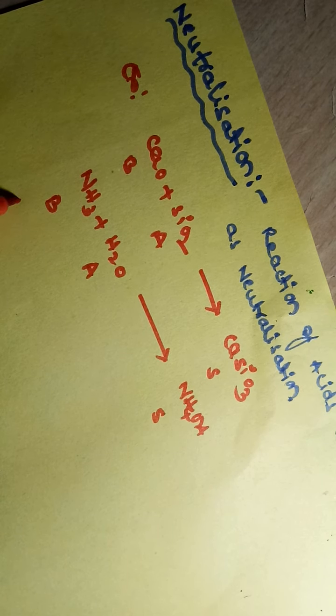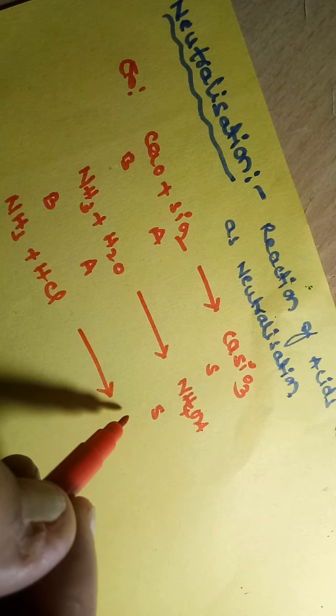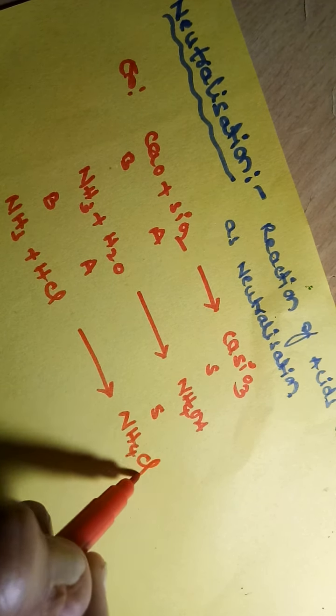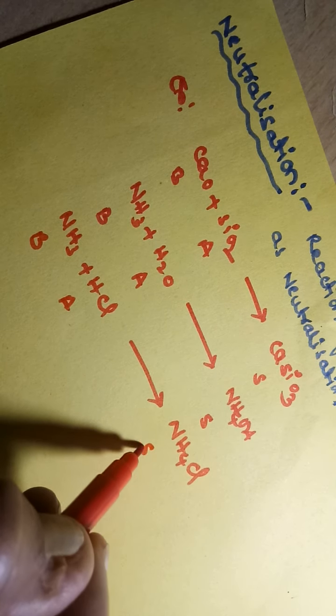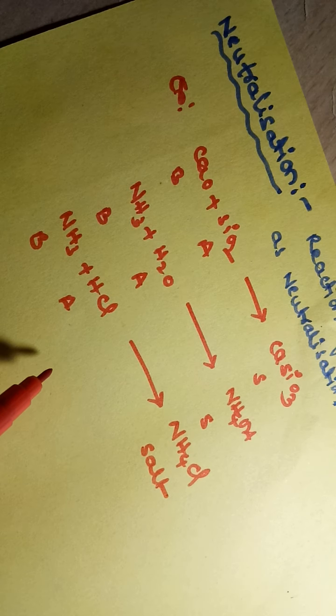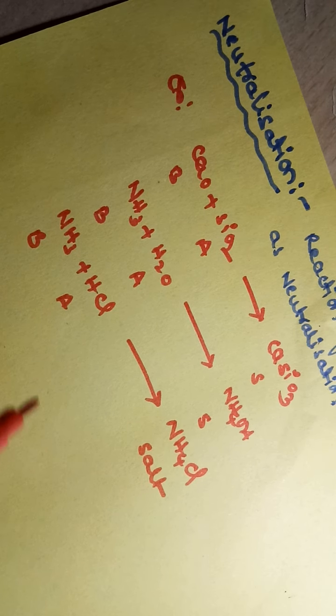Ammonia plus HCl gives rise to ammonium chloride. Ammonia is the base, HCl is the acid, and ammonium chloride is the salt. These are the examples of neutralization.